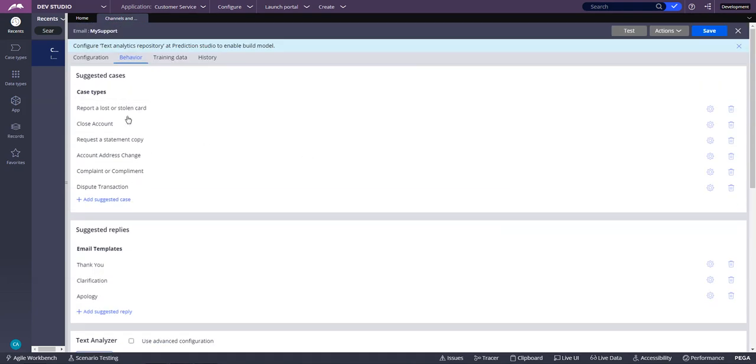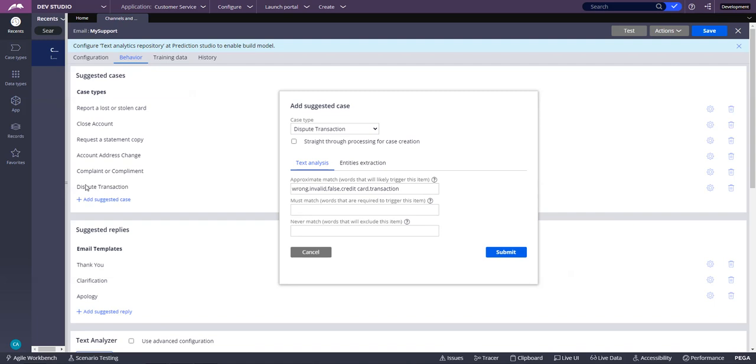The case types tell me, if you have different types of email classification you want to do, you can set up a new case type and then configure what content in the email body I need to look at to classify it as a case type of dispute transaction, right? For example, dispute transaction has approximate match words of wrong, invalid, and so on. So if the email content has one of these data elements, then it will probably go to the dispute transaction.